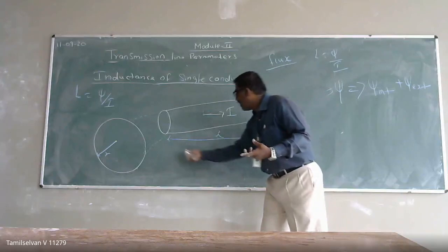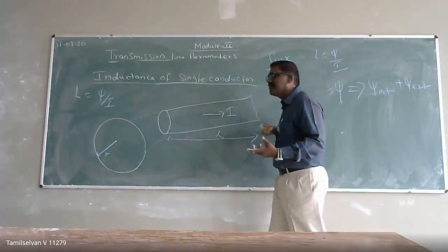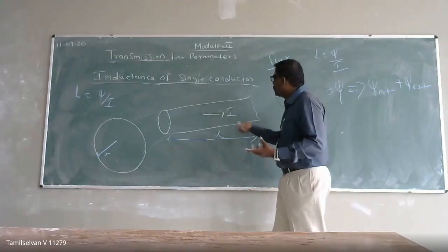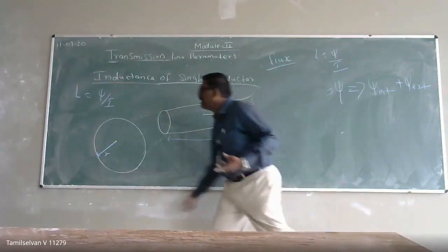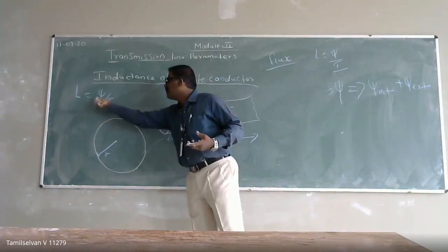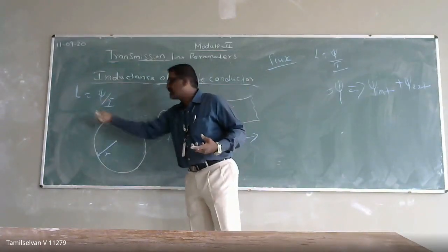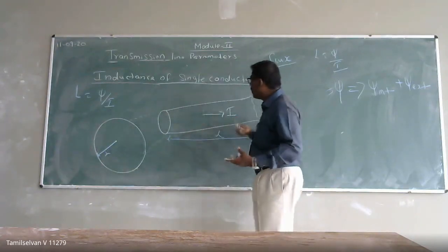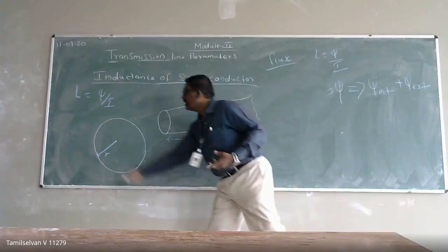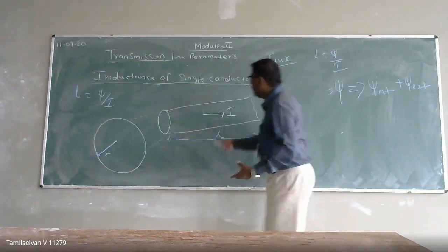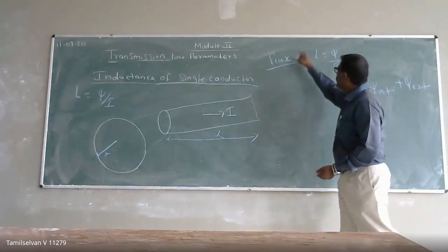That single conductor has a length of L and carries a current of I ampere. For this I ampere of current flowing through the L length conductor, what will be my inductance? Inductance is nothing but the flux linkage per unit ampere of current. It means if I am able to calculate the flux linkage in this conductor, then I can calculate my inductance.